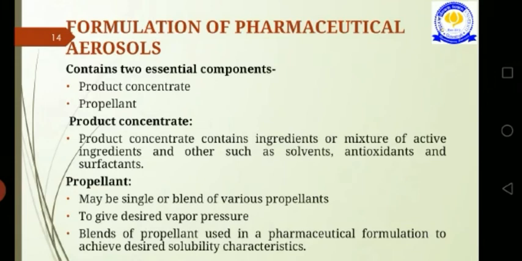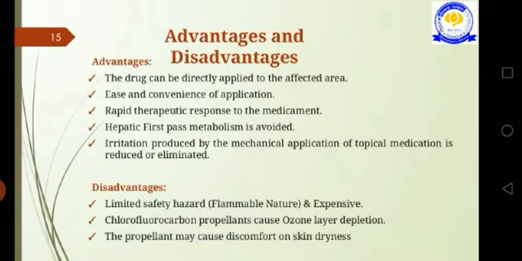So next we see the physiochemical characteristics of these aerosols. They are vapor pressure. This vapor pressure can be measured simply with a pressure gauge. The next physiochemical characteristic is density. The density of an aerosol system may be accurately determined through the use of a hydrometer or a pycnometer.